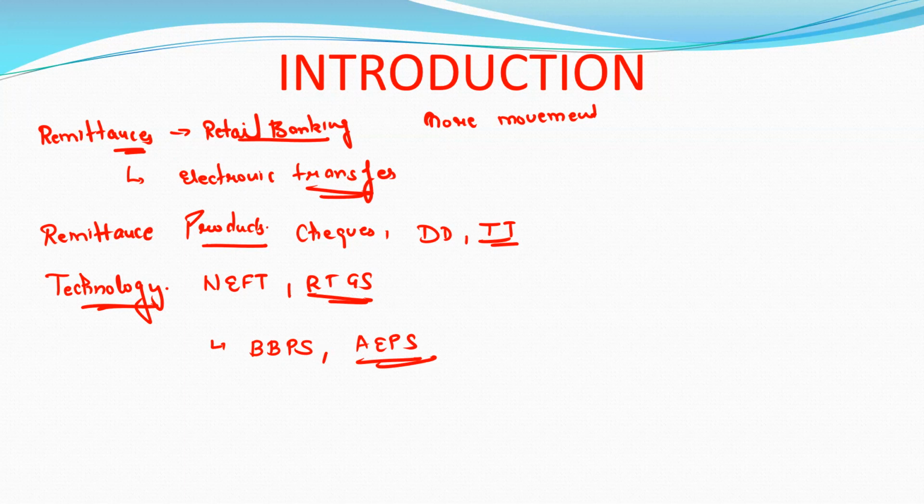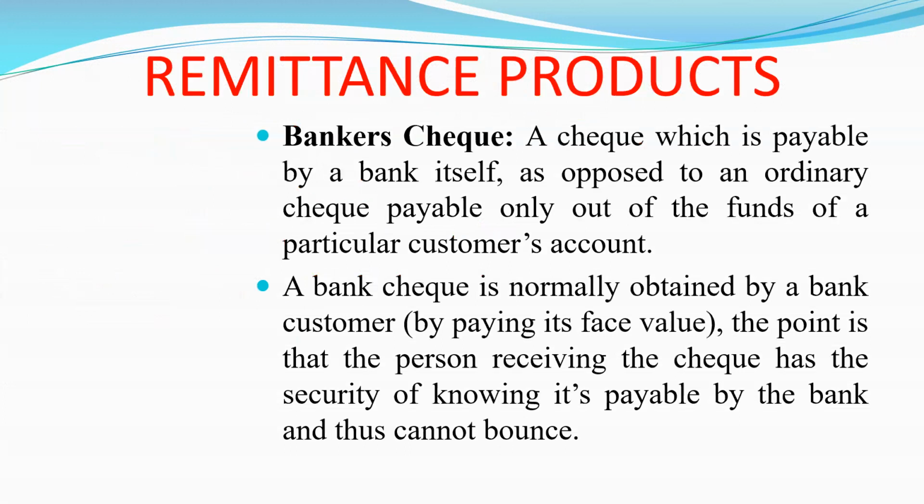Now let's move to the next one: some remittance products which we have used earlier and also use these days, but not to that extent. So the first one is the banker's check. A banker's check is a check which is payable by a bank itself, as opposed to an ordinary check.